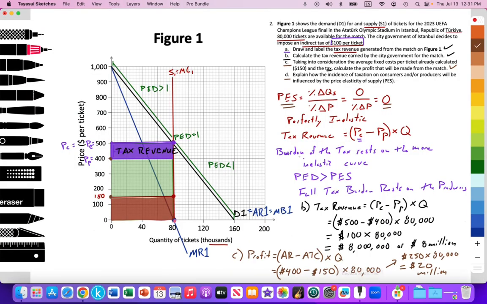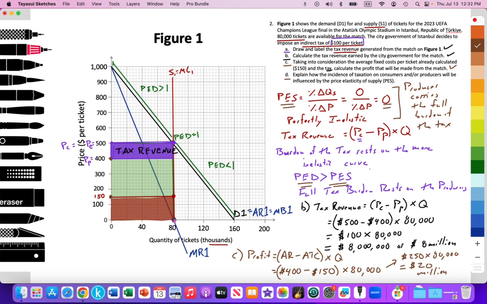In the context of this question, since the supply curve is completely inelastic, the producer will carry the full burden of the tax. So since PES is zero, the producer carries the full burden of the tax because the PES value is less than the PED value.